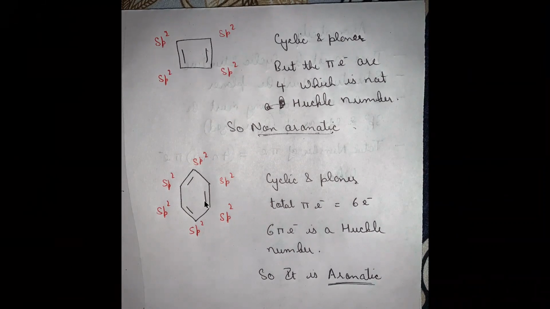In the third structure, we see that this is a structure of benzene in which there are 3 pi bonds, which means this structure is cyclic, this structure is planar, and due to 3 pi bonds, this structure has 6 pi electrons, which is a Huckel number. So this compound is aromatic.